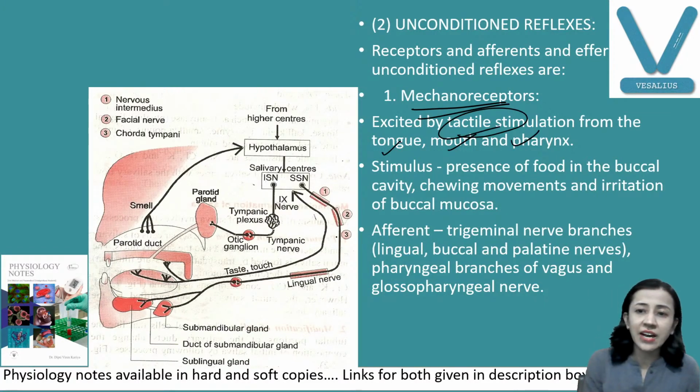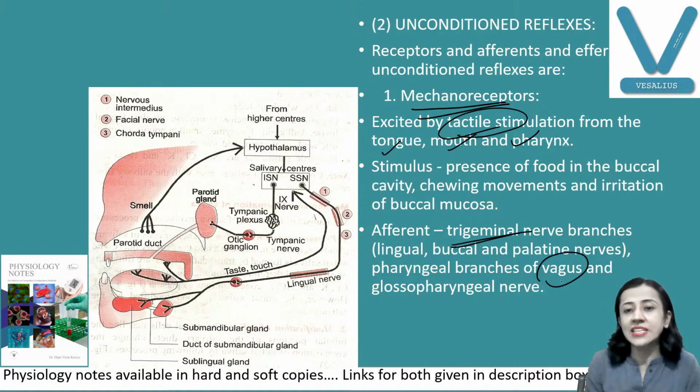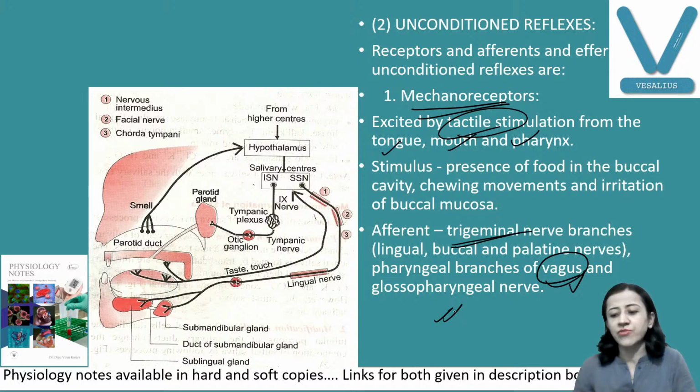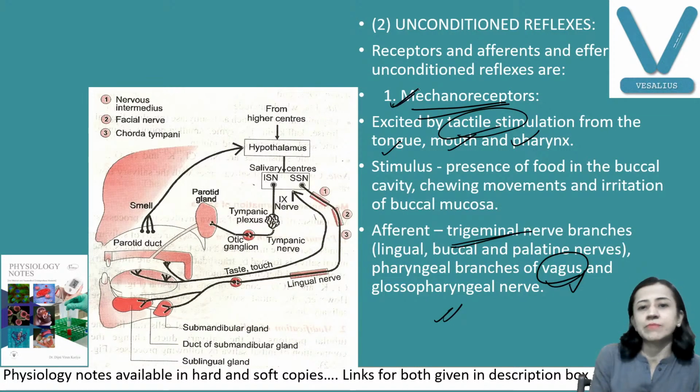These afferent fibers pass through the fifth cranial nerve, that is, this is not shown here, the trigeminal nerve. The trigeminal nerve has a lingual branch, buccal branch, and palatine branch. So all the stimuli pass through these nerves. As well, some of the fibers pass through the pharyngeal branches of the 10th cranial nerve, that is the vagus, and the glossopharyngeal nerve. So these are the afferent fibers. So the first afferent is by mechanoreceptors.